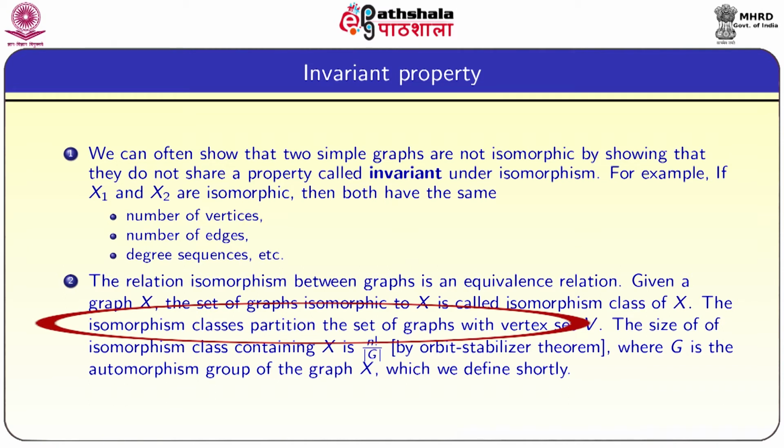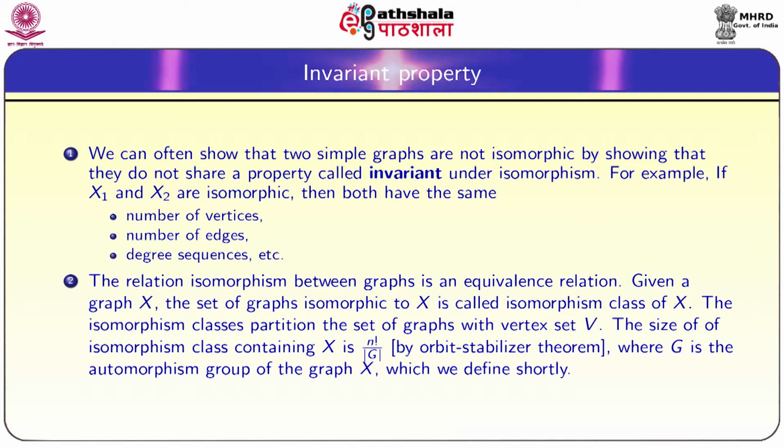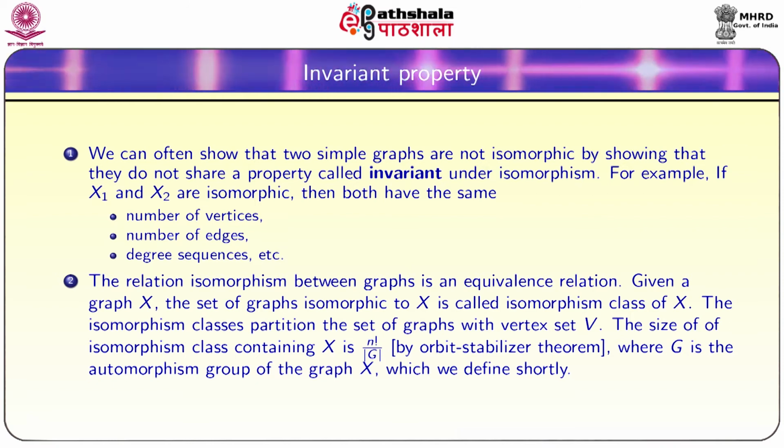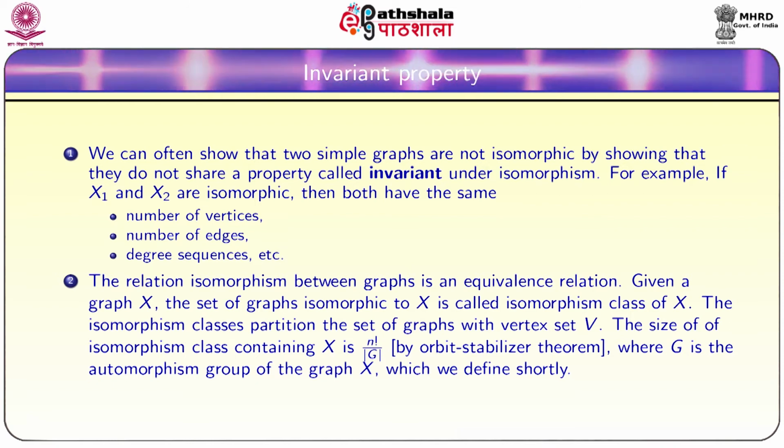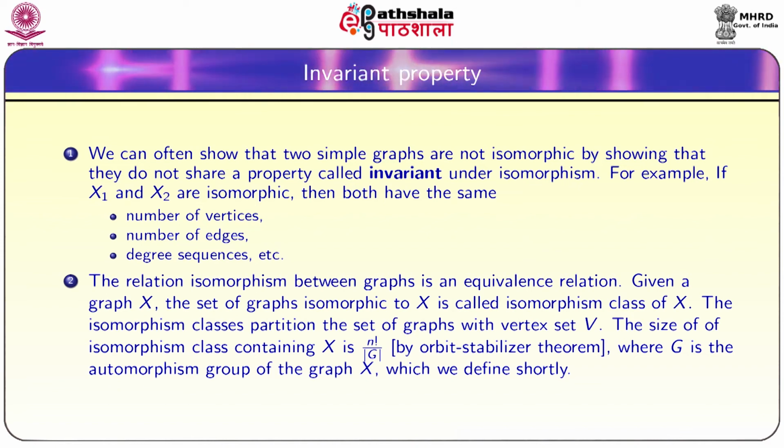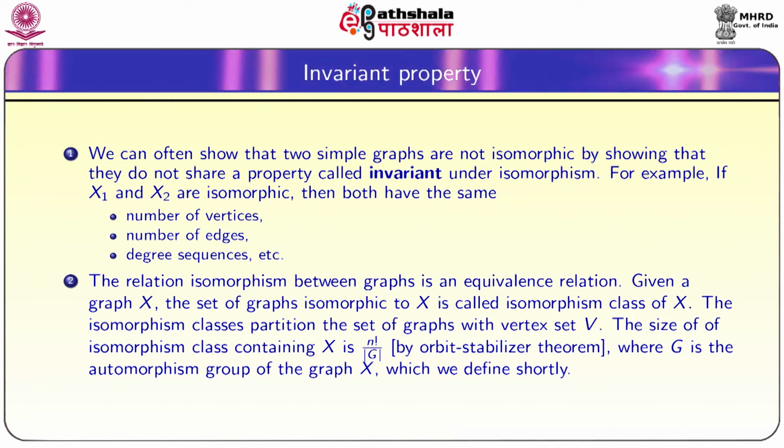The isomorphism classes partition the set of graphs with vertex set v. The size of the isomorphism class containing x is n factorial divided by the cardinality of g, that we will define later, where g is the automorphism group of the graph x, that we have not introduced till now, but just realize that the isomorphism class contains exactly n factorial divided by the cardinality of g. That is why this automorphism group of the graph is also important, that we are going to define shortly.